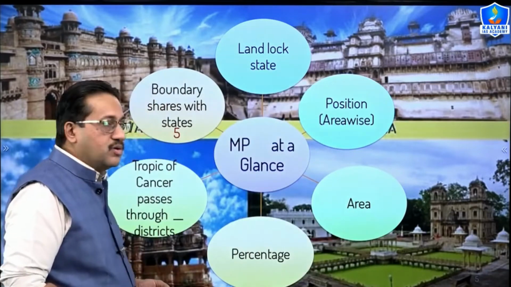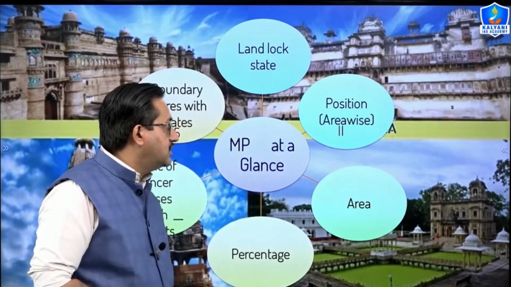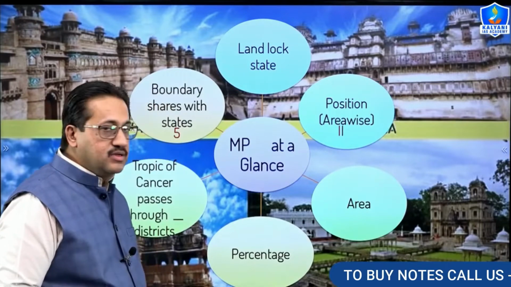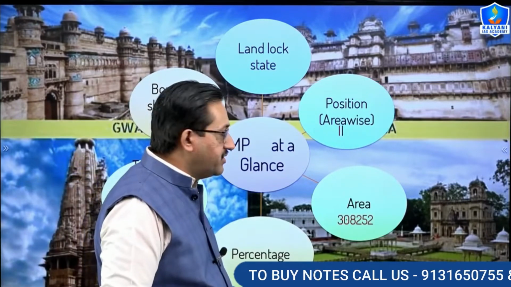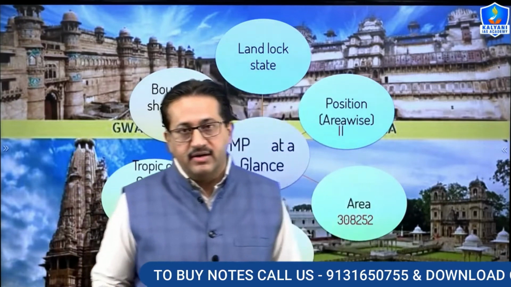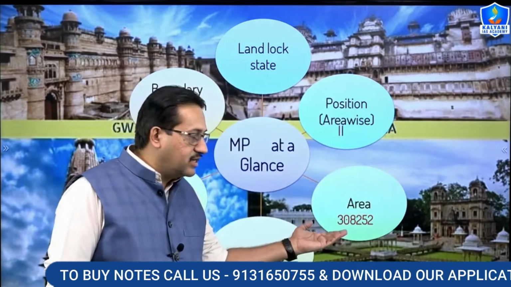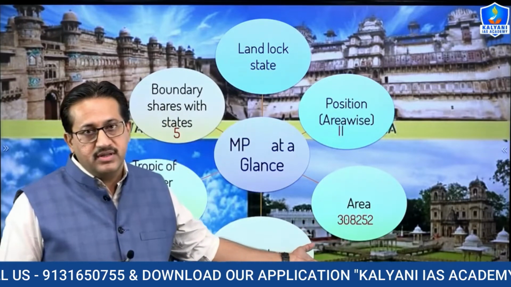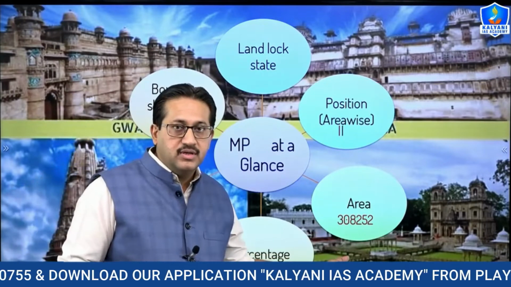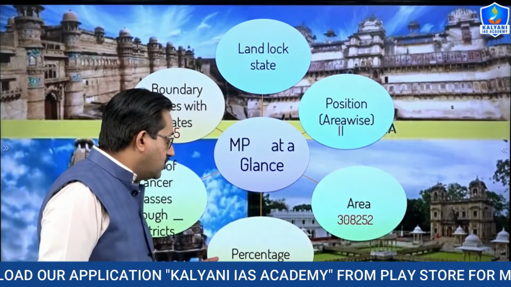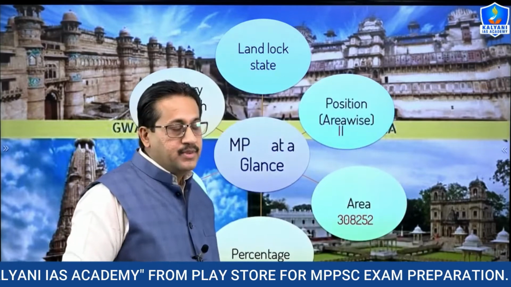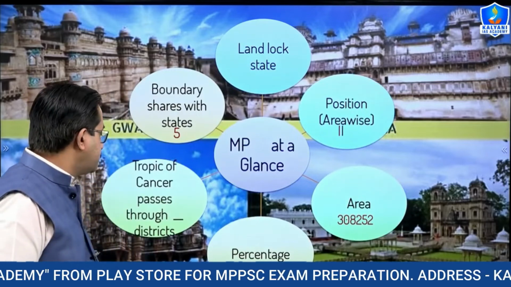If we talk about the position of Madhya Pradesh area-wise, it stands second, and the area of Madhya Pradesh is 3,08,252 square kilometers. My dear friends, please try to remember the area of Madhya Pradesh, as it has been asked in the examination also. If we talk about the percentage of the area of Madhya Pradesh as compared to that of India, it is 9.38%.